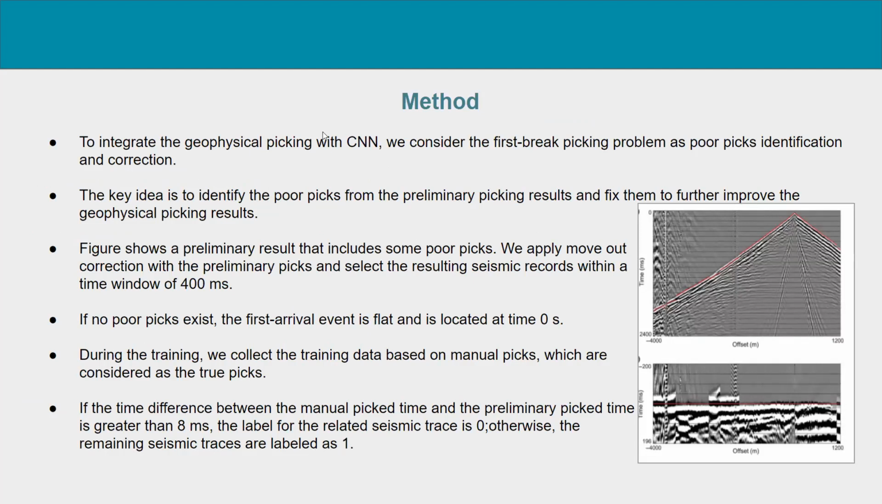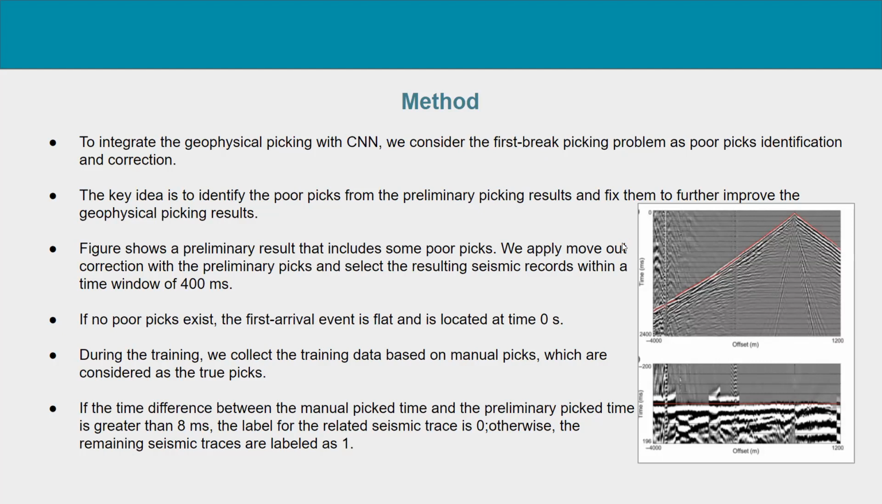So to integrate the geophysical picking with the convolutional neural network, we first consider the picking problem as poor picks identification and correction. The key idea is to identify poor picks from preliminary picking results from geophysical methods and fix them to improve the geophysical picking results. So here this figure shows the preliminary results that include some poor picks.